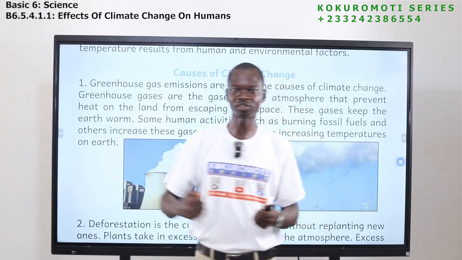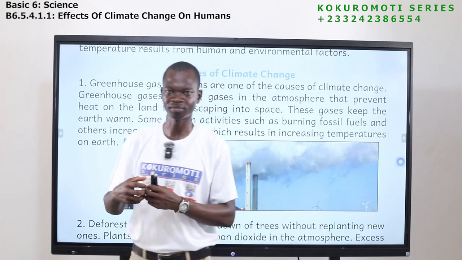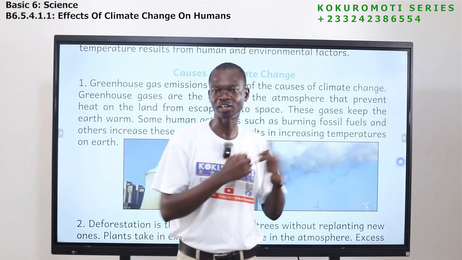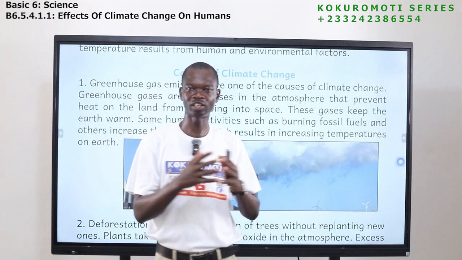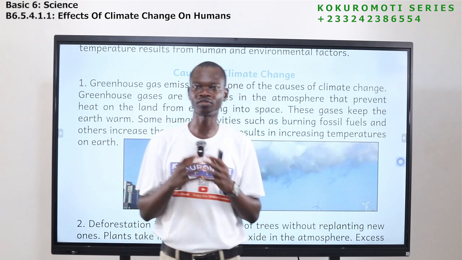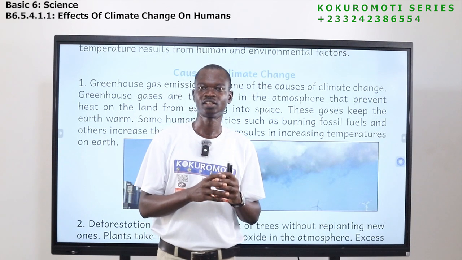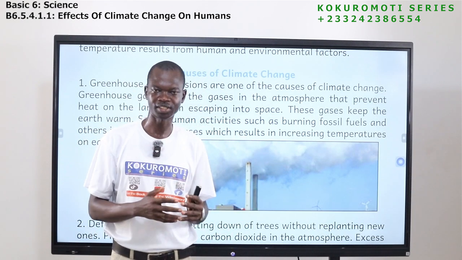And the gases that come out from the exhaust pipe, they go into the atmosphere. These gases contain greenhouse gases. This smoke contains greenhouse gases. So if you have too much of this in the atmosphere, it means the temperature will go high. The temperature on the surface of the Earth will increase.